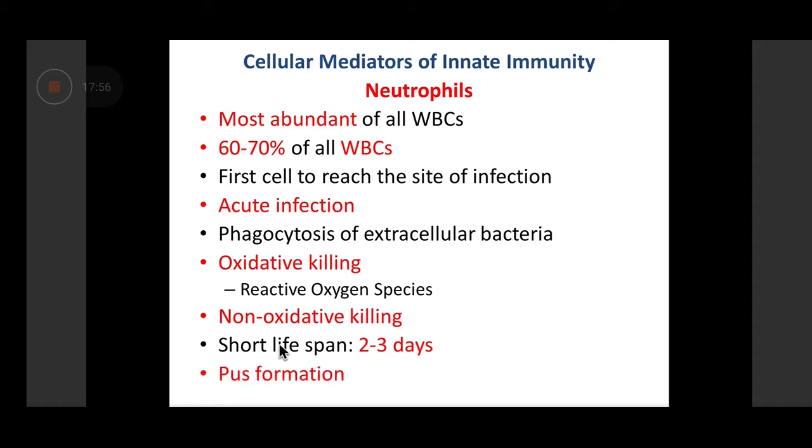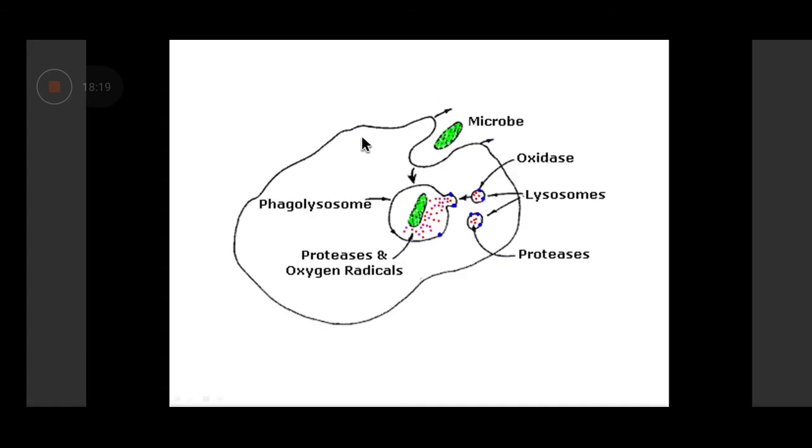Now, collection of the neutrophils at the site of infection can lead to formation of a gooey substance that you all might be aware of. That is pus formation. So, what is pus? Pus is nothing but the collection of neutrophils with dead bacteria ingested by these neutrophils. So, this is a case where the fight has occurred and the pathogen has died, and also the neutrophils have died. So, this gooey collection is referred to as pus.